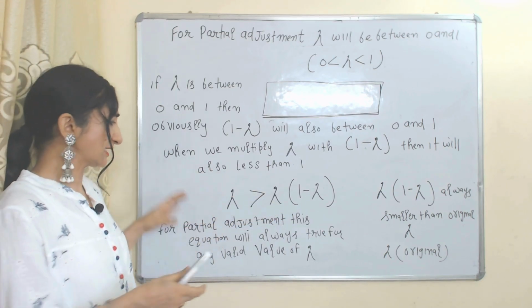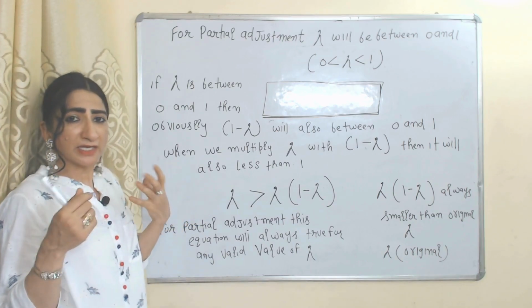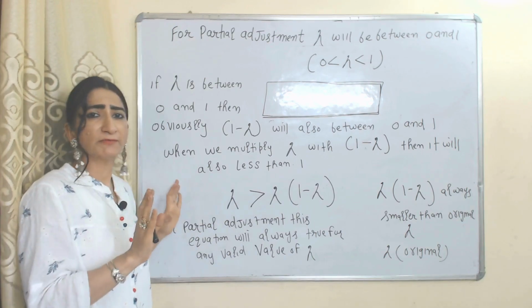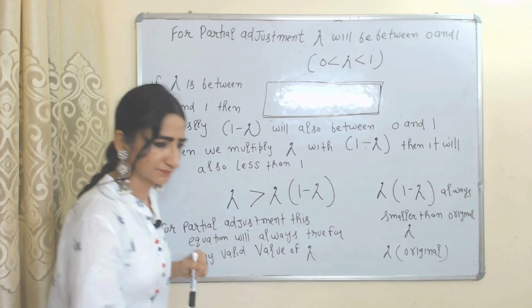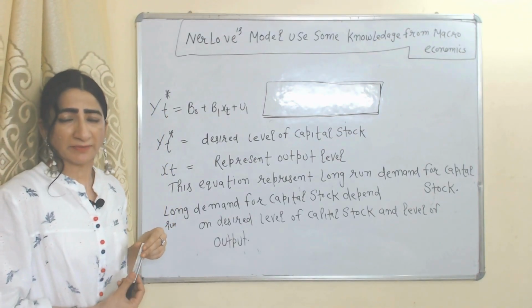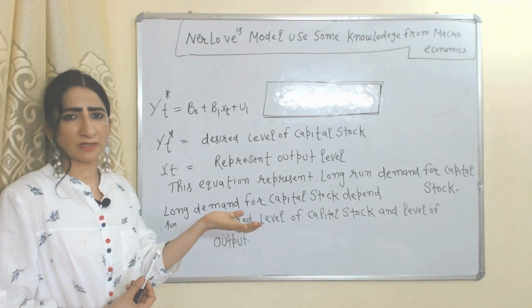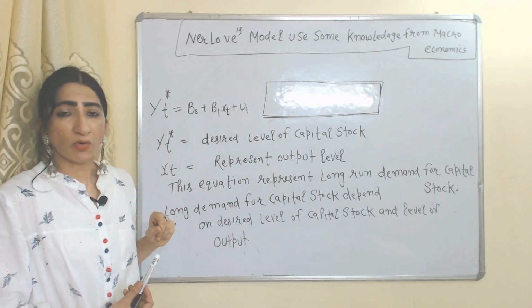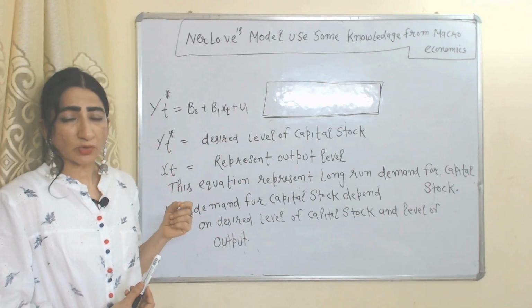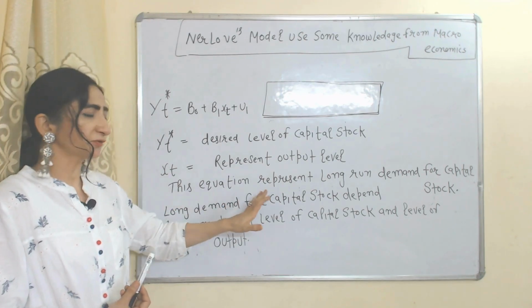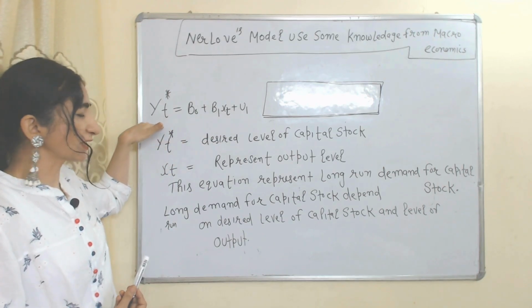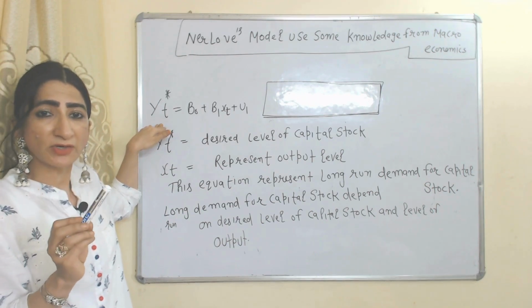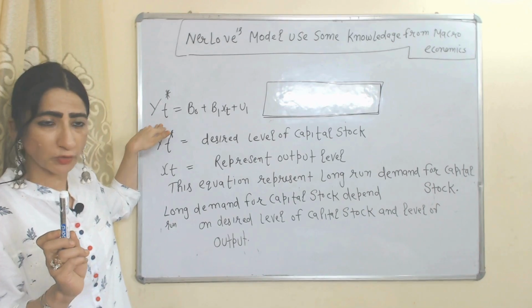In short, this equation in the case of the partial adjustment model will always be true for all valid values of lambda. So in this model, our main aim is to slowly move towards our desired level of capital stock because we cannot move immediately. In order to know the desired level of capital stock, we must know the long run demand of capital stock. This equation represents the long run demand of capital stock, which depends on the desired level of capital stock and the level of output.